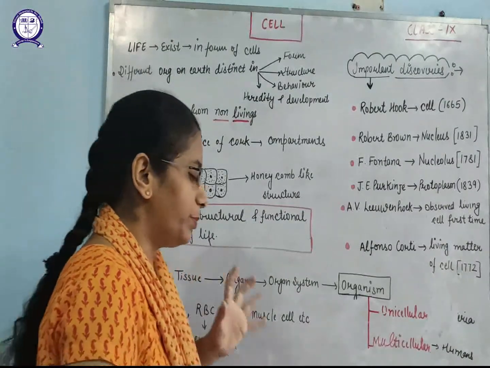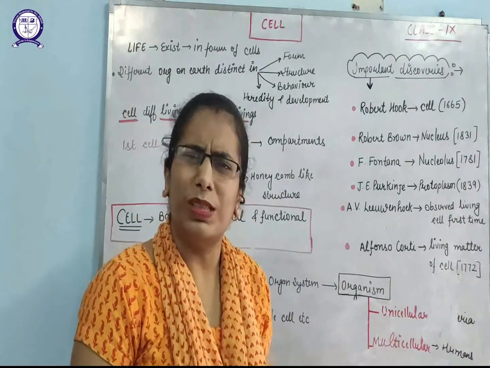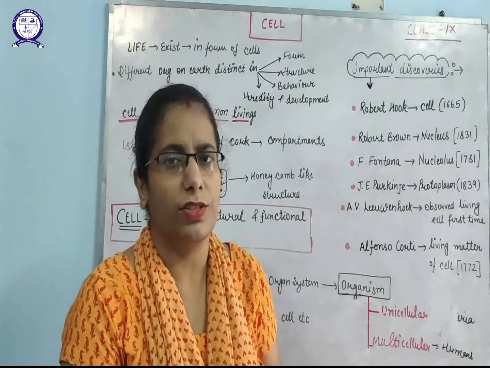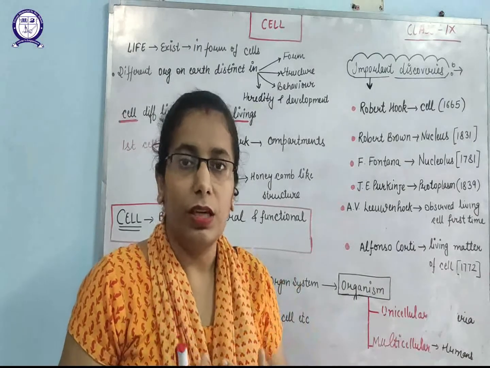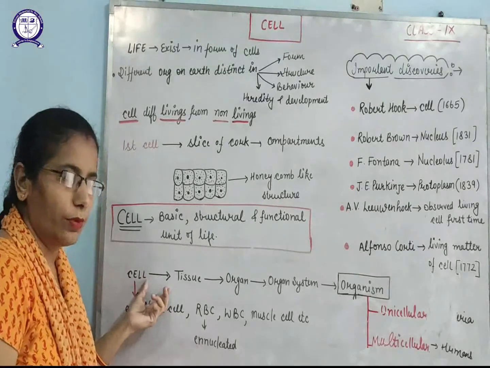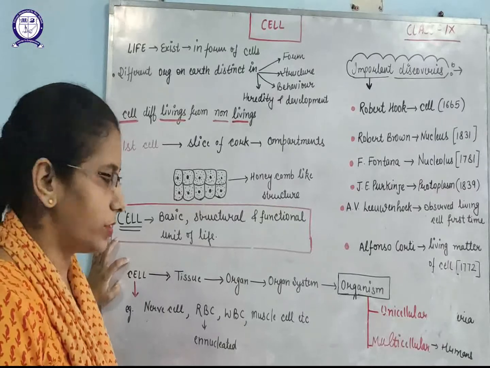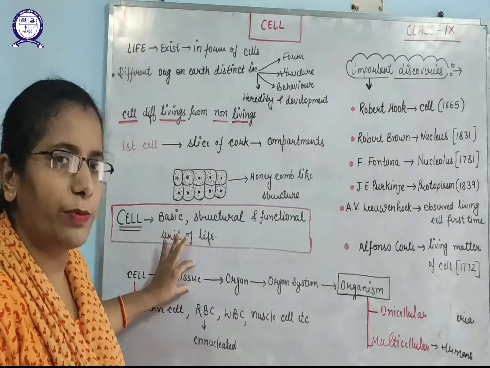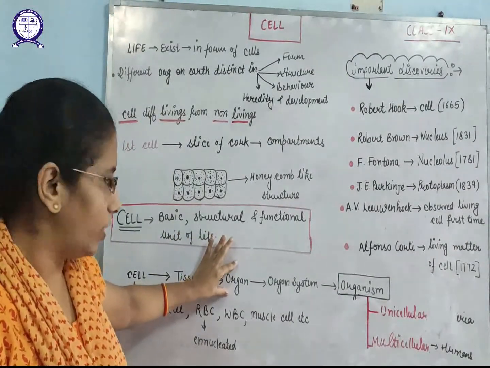But now the question is, can a single cell alone perform the basic functions? In simpler organisms like bacteria, it is enough that the cell performs all the functions. But in multicellular organisms like us, it is not possible. So cells are arranged together in a systematic way. When the same type of cells which perform specific functions are arranged together, they make tissues, and specific tissues performing the same functions make an organ, like the heart and lungs.